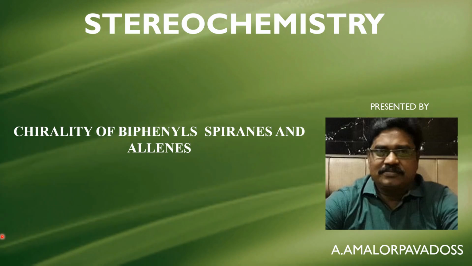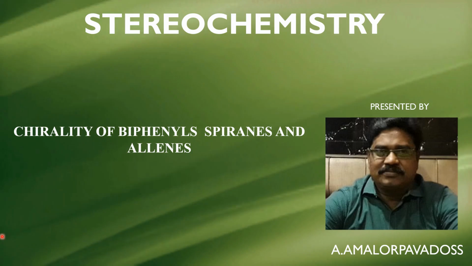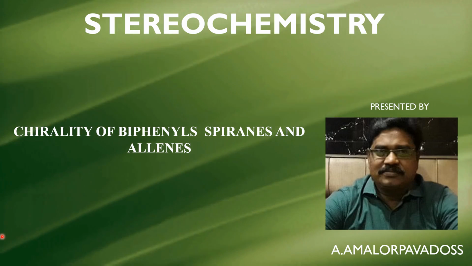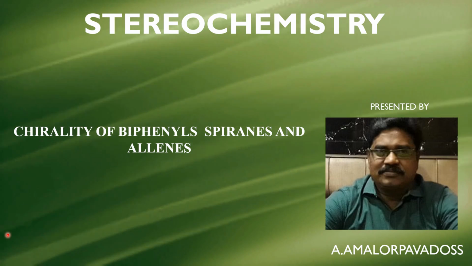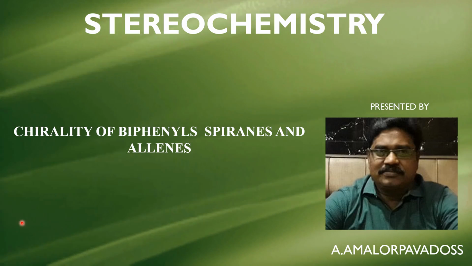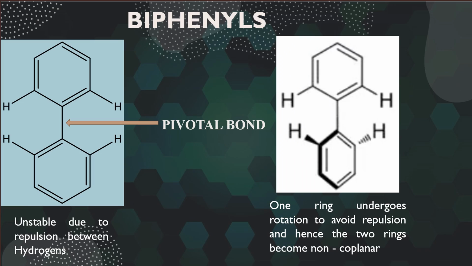With the absence of these three symmetry elements, the molecule is called disymmetric. The disymmetric molecules are chiral. And even if the fourth symmetry element, the proper axis of rotation, also is absent, then the molecule is called asymmetric, and such molecules are also chiral. In this module, we are going to discuss the properly substituted biphenyls, allenes, and spirenes, which are chiral in spite of the absence of an asymmetric carbon.